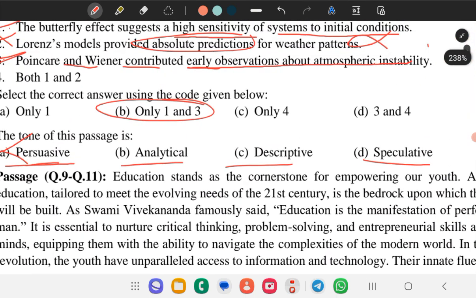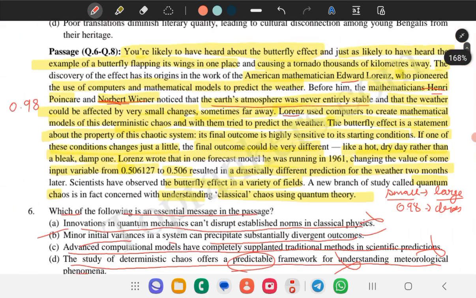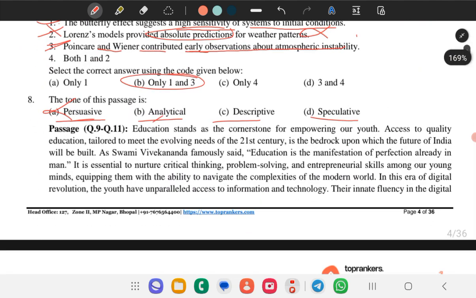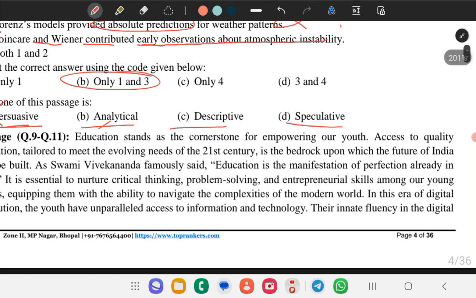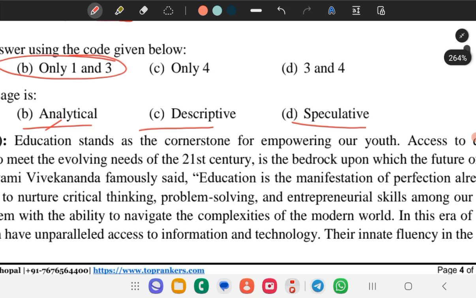Analytical is the examination of all the events. Like here they are examining all the events, like small changes, butterfly effects. So analytical could be a possibility. Second are speculative and descriptive. Descriptive is like just giving descriptions of the paragraphs. Readers are getting more information, but it could not be.